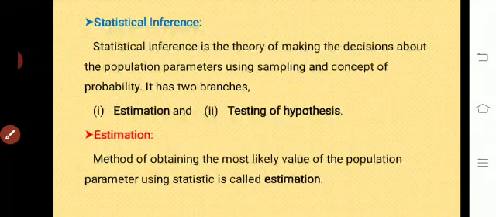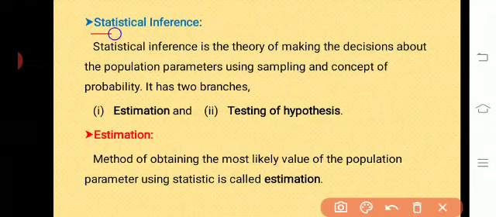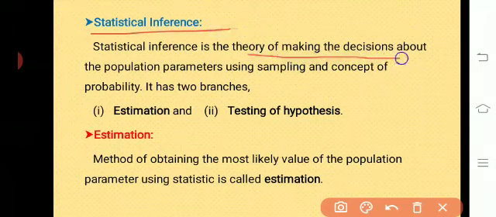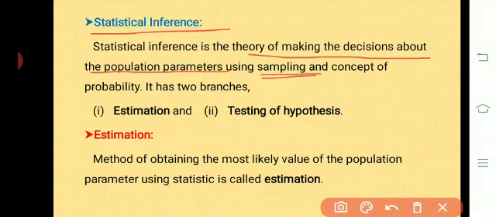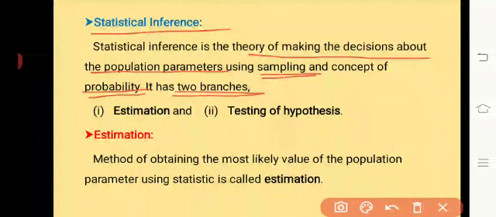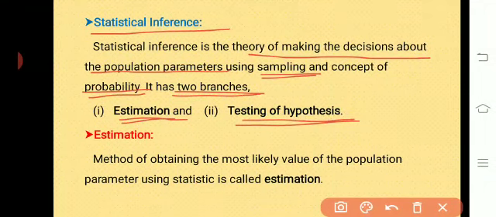The next concept we are studying here is statistical inference. Statistical inference is the theory of making the decisions about the population parameters using sampling and concept of probability. Statistical inference has two branches, that is, first branch is estimation and second is testing of hypothesis.